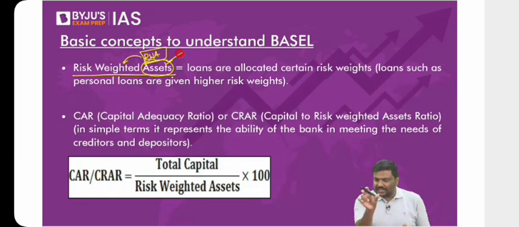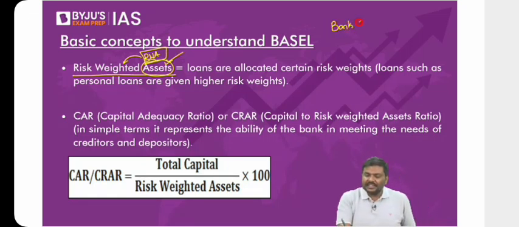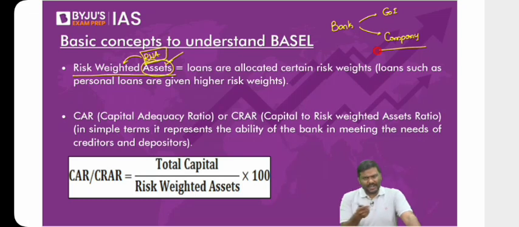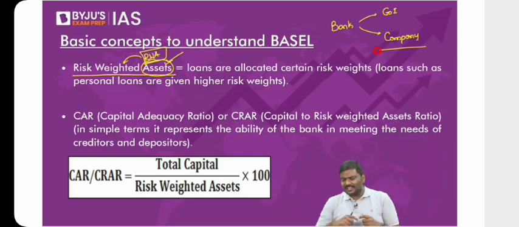Now, let me give a very simple example. Imagine here is a bank. Bank has given loan to Government of India, and the same bank has given loan to, let's say, a company. How many of you think bank has taken the same risk by giving loan to both of them? Right? Have a look at this. I'll repeat the statement again. Bank has given loan to Government of India. Bank has given loan to a company. How many of you think that bank is taking the same amount of risk by giving loan to both of them?